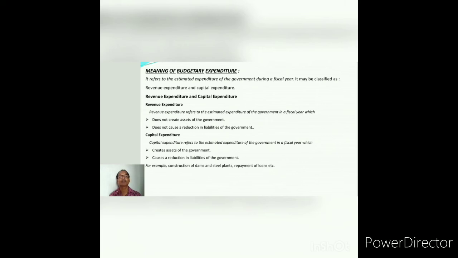And in capital expenditure, any expenditure which is creating assets for the government, or which is causing reduction in liability of the government, is capital expenditure. For example, if the expenditure is done on the construction of dams and steel plants, that means an asset is created for the government, and that is capital expenditure. And repayment of loans, that means the liability is reduced, the liability is finished. So repayment of loans is capital expenditure.